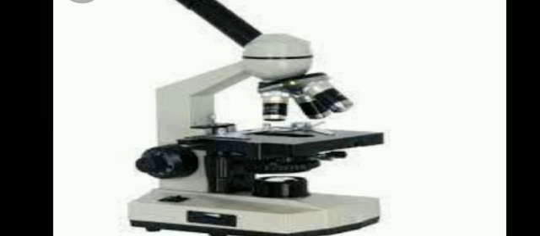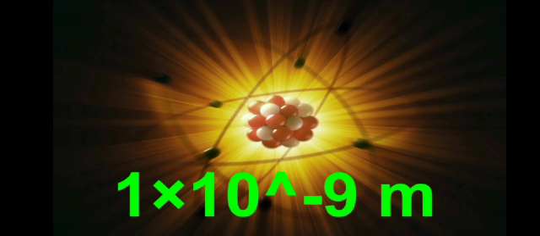A single human hair is 1,000 times larger than a small atom. It can't even be seen through a microscope. So it is very small.